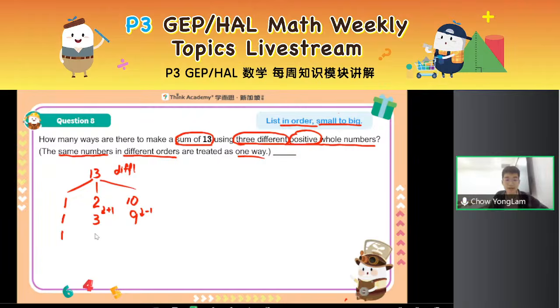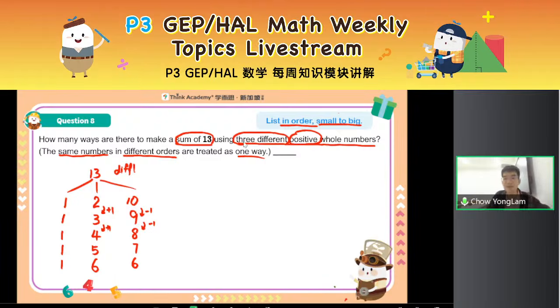Next one, 1, 4. I make this number bigger, which means the other number has to be smaller, right? So 8, okay? 1, 5. Make it smaller. 7. 1, 6, 6. Yes, definitely possible, right? 1, 6, 6 is possible. Good. Is this correct? Can I have 1, 6, 6?